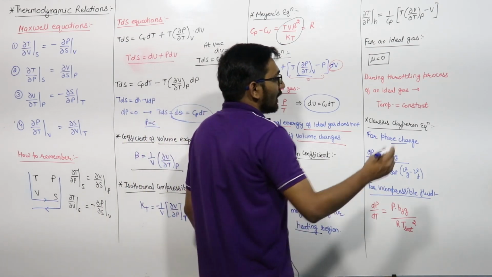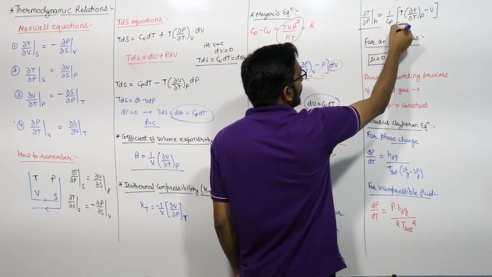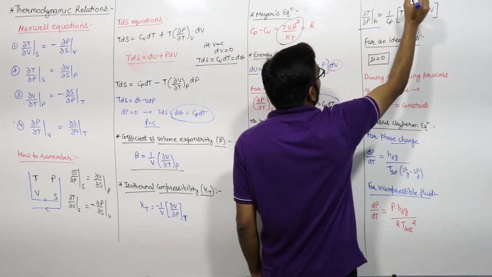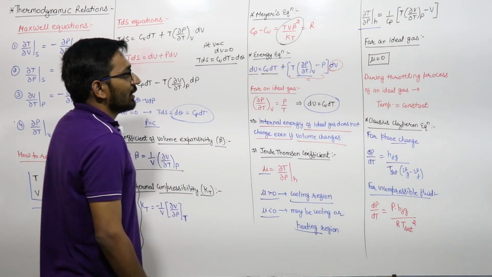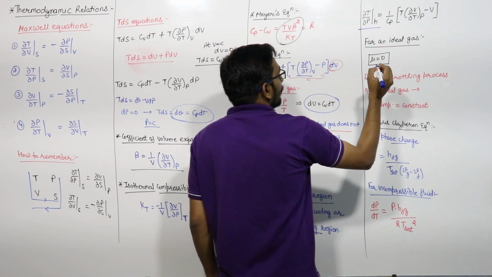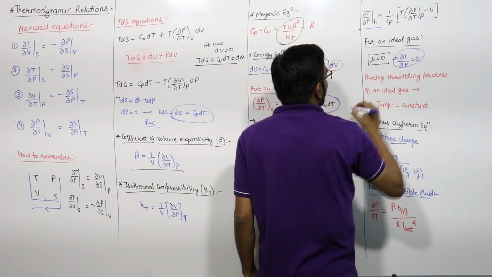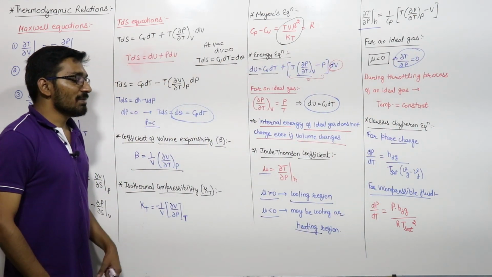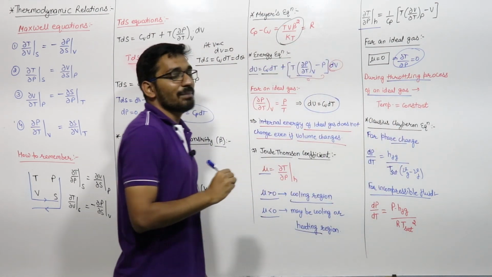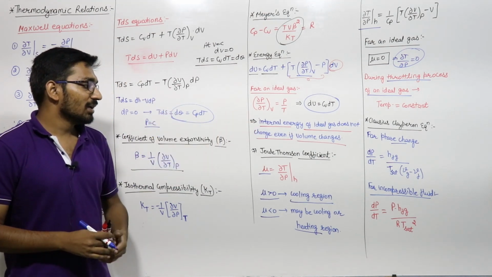So if you solve for it, del T by del P at constant enthalpy will be equal to 1 upon Cp into [T into del V by del T at constant pressure minus V]. ये याद रखना है, right? If you see that for an ideal gas, the value of this mu will be equal to 0. Mu will be equal to 0. That means del T by del P will be equal to 0. That means your temperature is not changing. So this is the important concept: during the throttling process of an ideal gas, your temperature will remain constant.